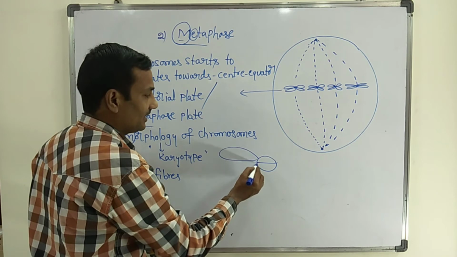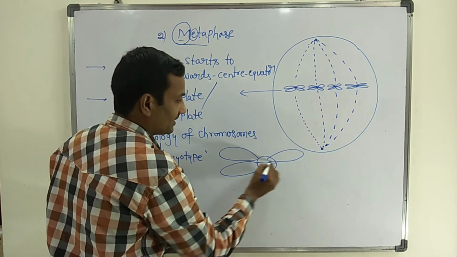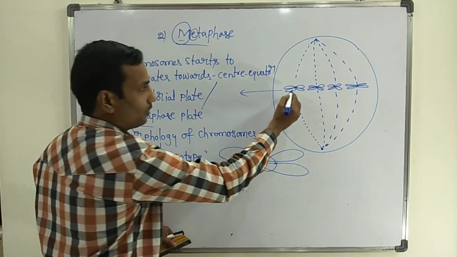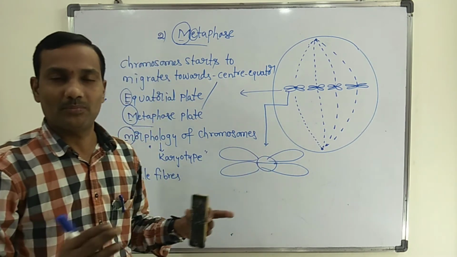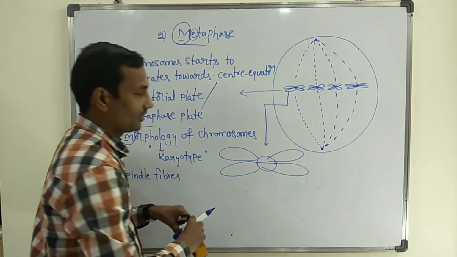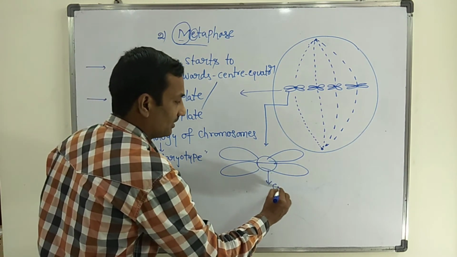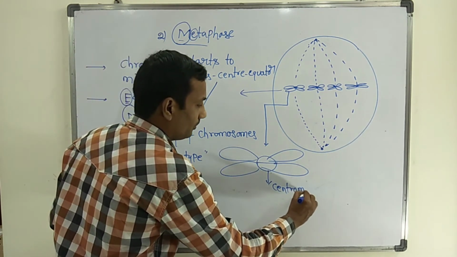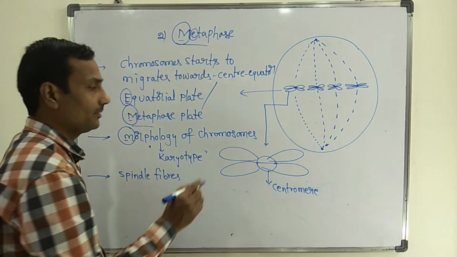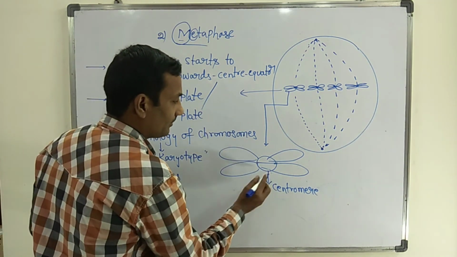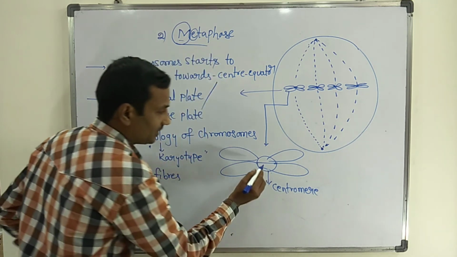Now I will draw the structure of a chromosome here for understanding purposes. This chromosome is magnified, just enlarged for understanding. This round structure is called the centromere. Each centromere has a disc-shaped structure.